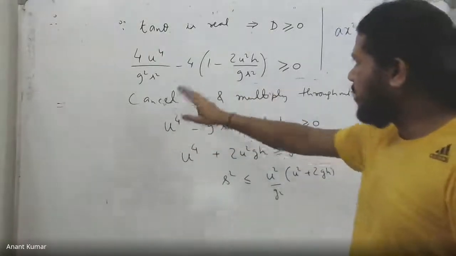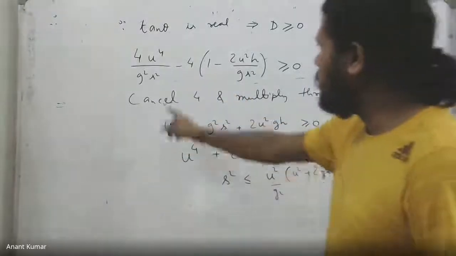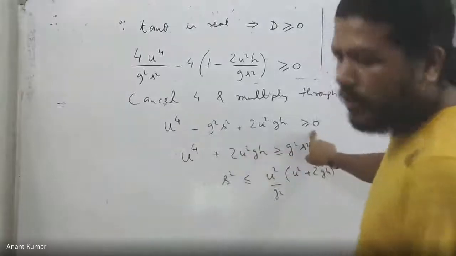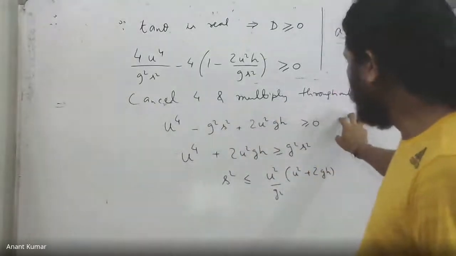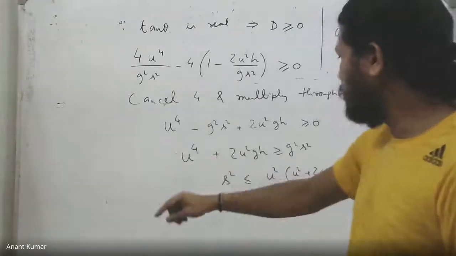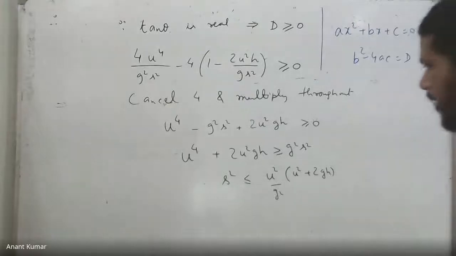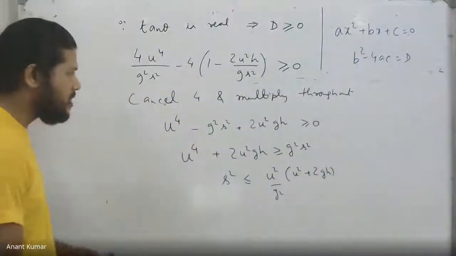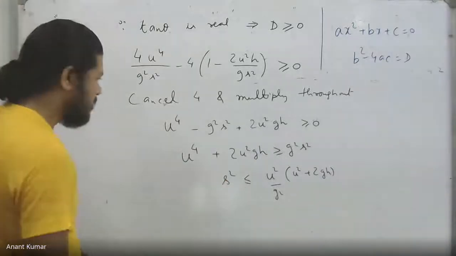Now I just multiply, divide 4 throughout because that is common, and then I multiply with g square s square throughout to obtain this inequality rather. And then I bring this part over here, so it becomes positive, and then divide by g square. So I end up getting this expression. Fine. And from here I can see that s must be always less than or equal to, because s square is always less than this value over there. So s must be less than or equal to.